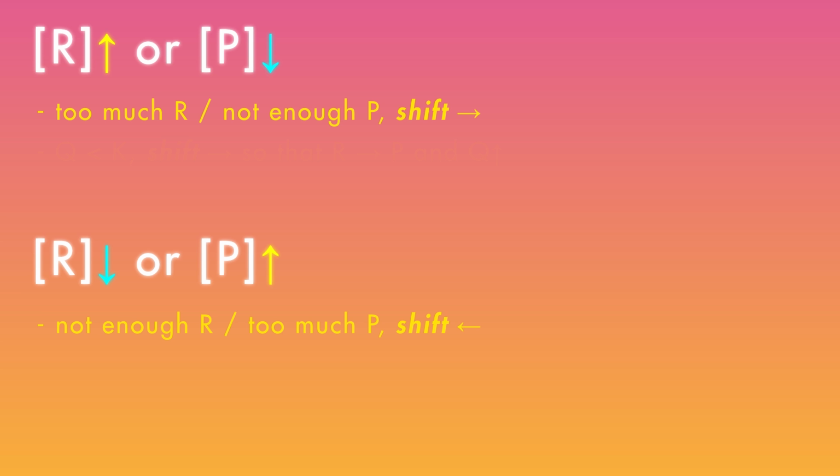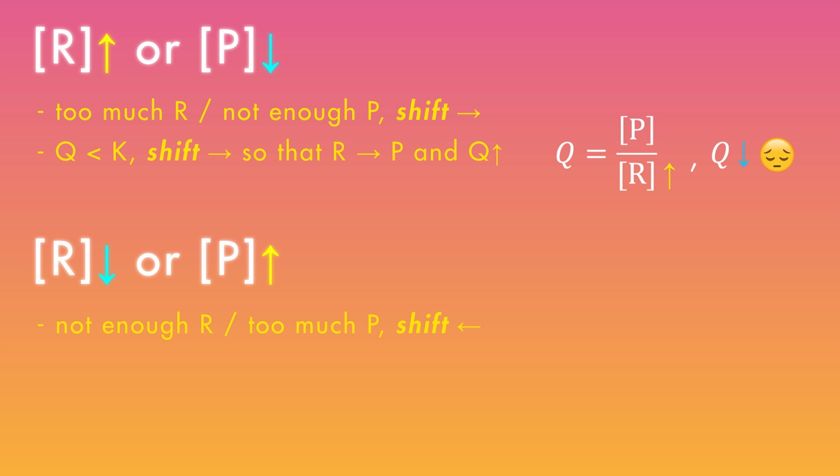Quantitatively, we can look at what these same concentration changes will do to the Q value. Q is a quotient, which includes concentration of product solutes or pressure of product gases in the numerator, and those of the reactants in the denominator. If we increase the concentration or pressure of a reactant or decrease that of a product, then Q becomes smaller. Q was equal to K, but now Q is less than K. The system has to shift toward products to turn reactants into products and make Q bigger again. And the reverse is also true.